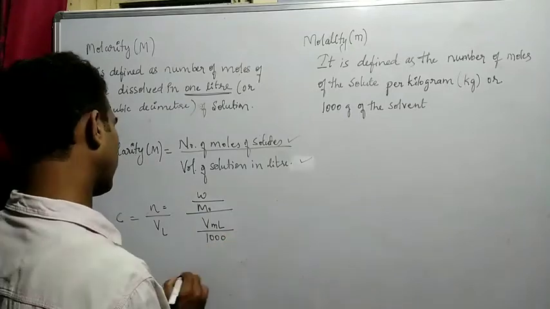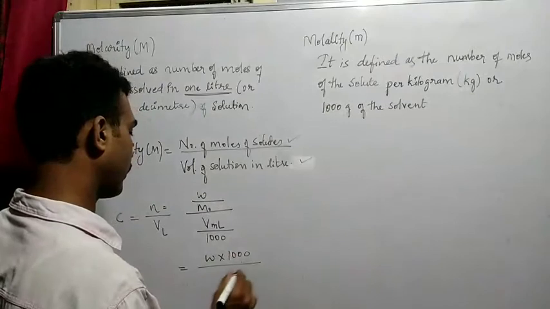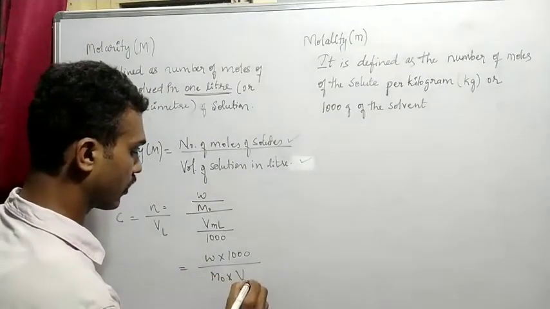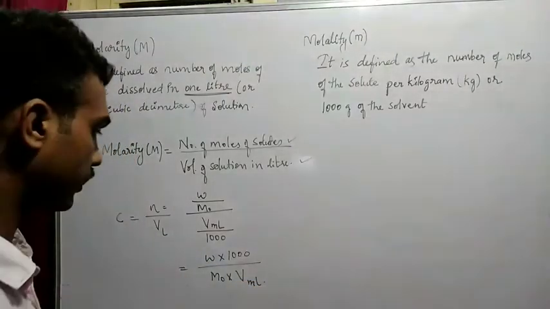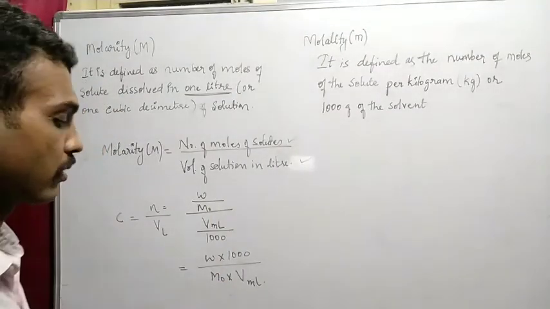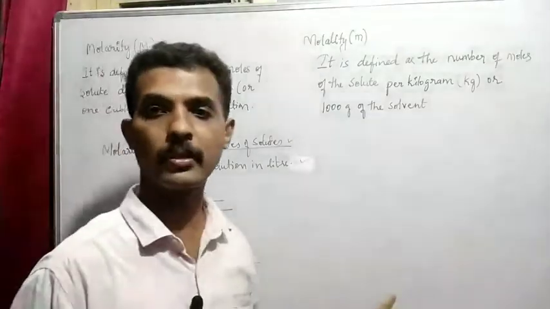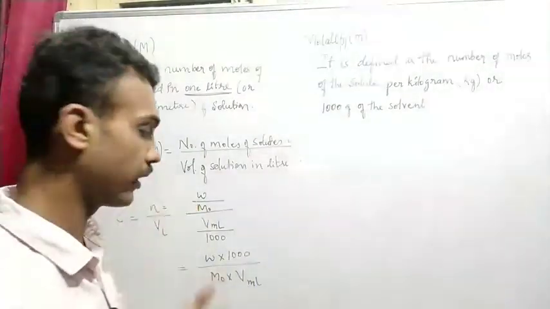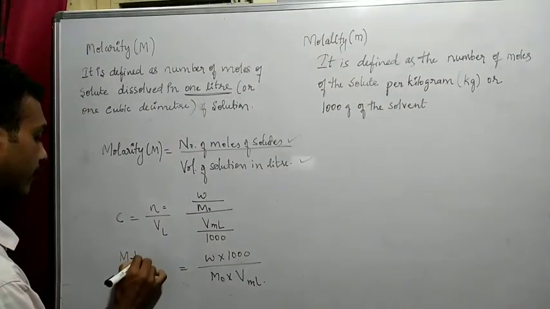So we can rewrite it as W into 1000 divided by m naught into volume when it is given in ml. The weight is given, and the molecular mass we have to find out. When the volume is given in ml, we convert it to liter by dividing by 1000. So this is the formula for molarity.